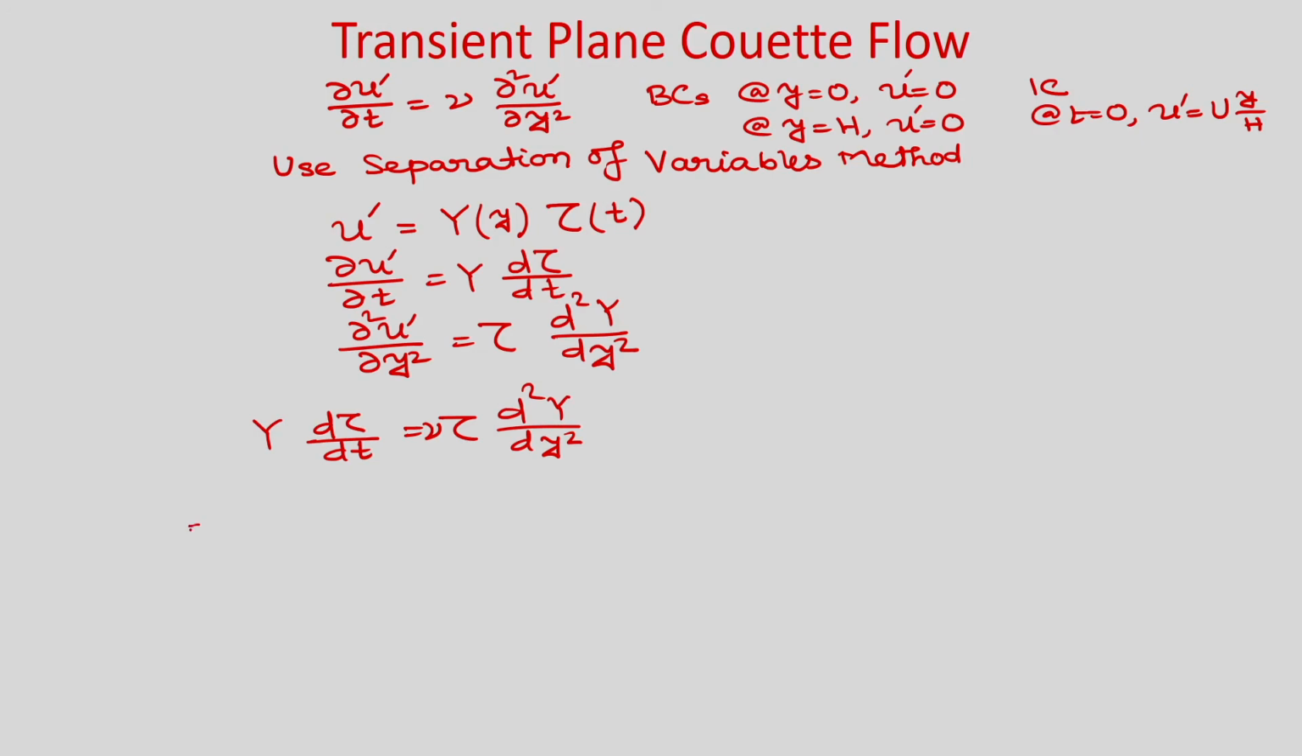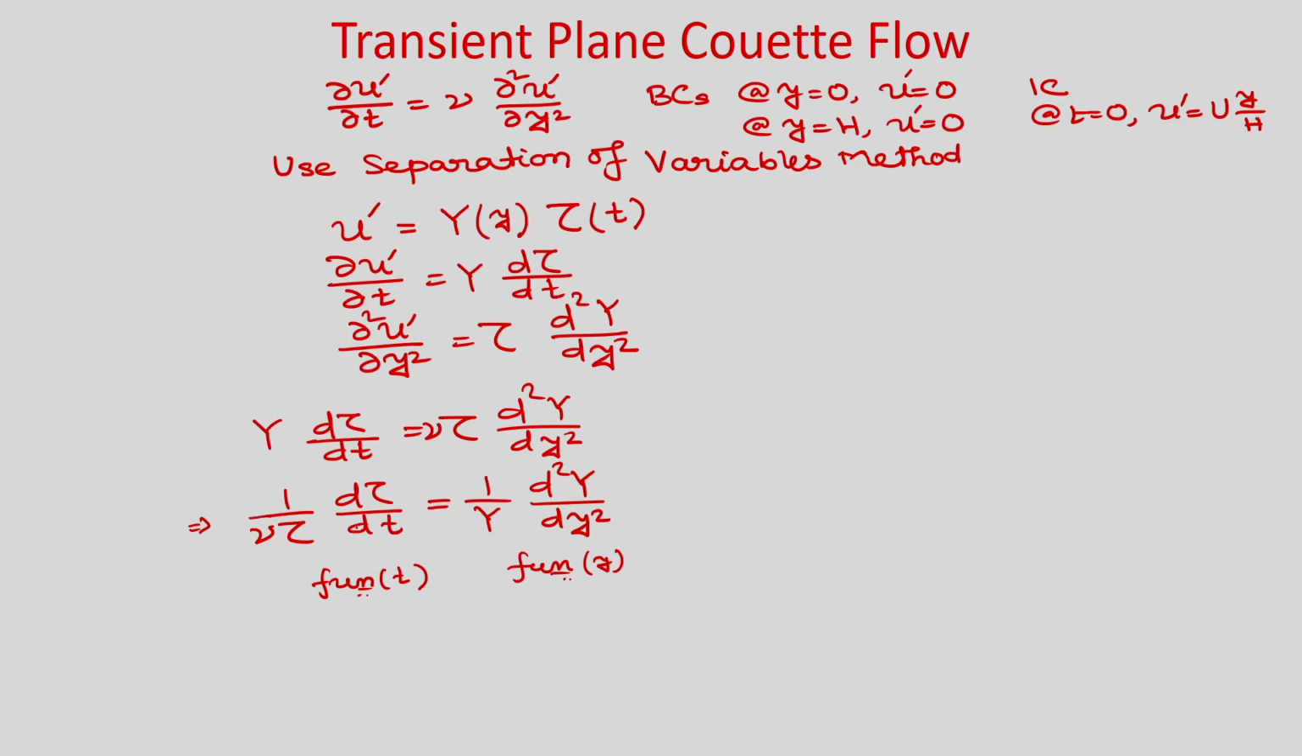Now, write left hand side where it is function of tau only, d tau by dt, and right hand side we will write as function of y only. So, now we have separated the variables, right. You can see that left hand side is function of t only, and this is the function of y only. Okay. So, we have separated the variables.